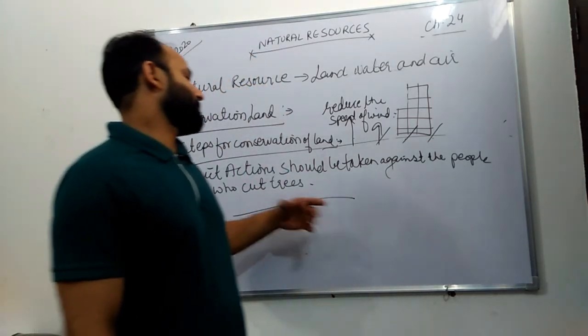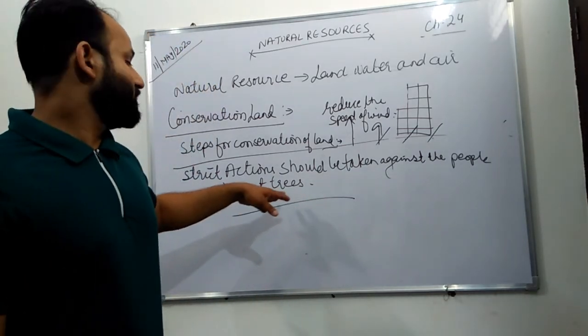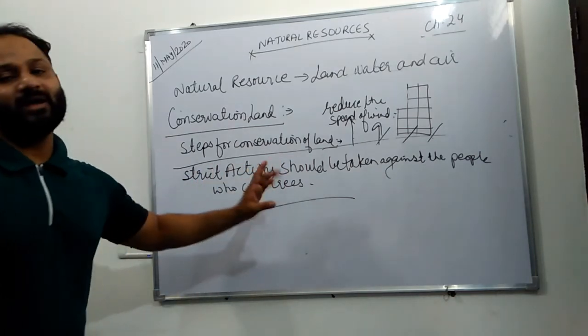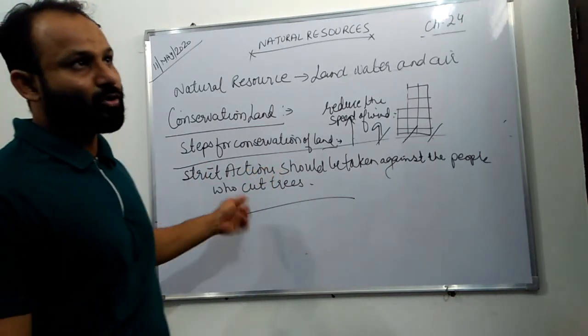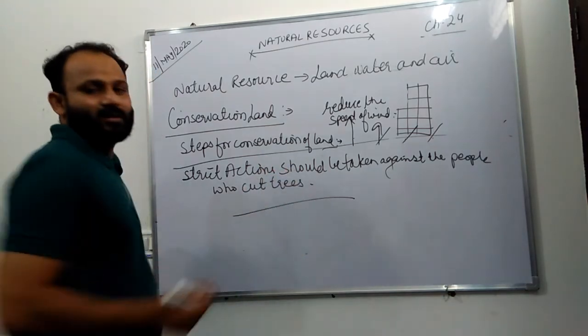The person who cuts trees on a regular basis without any government authority, strict action should be taken against those people so that they do not cut trees. In this way, forest would be maintained.